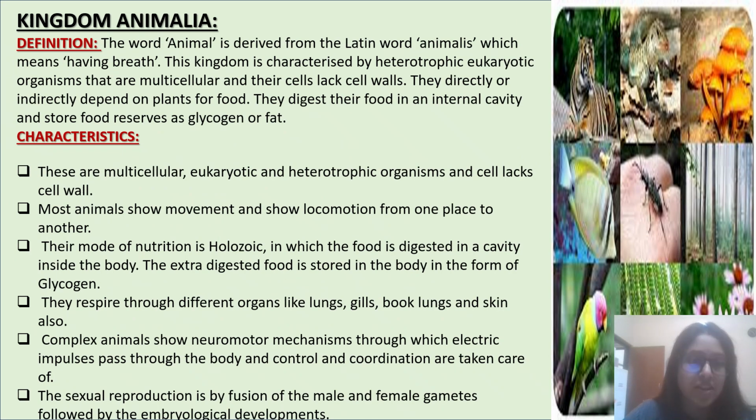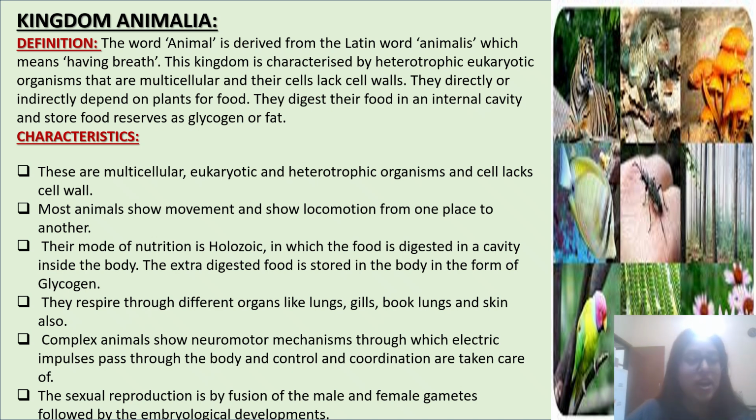Next, kingdom Animalia. The word animal is derived from the Latin word animalis, which means having breath. This kingdom is characterized by heterotrophic eukaryotic organisms that are multicellular and their cells lack cell walls. They directly or indirectly depend on plants for food. They digest their food in an internal cavity and store food reserves as glycogen or fat.